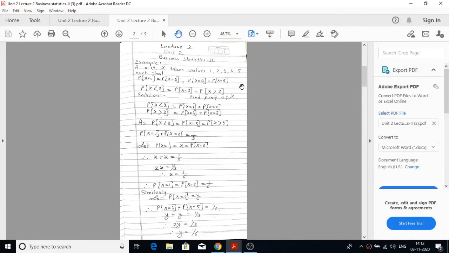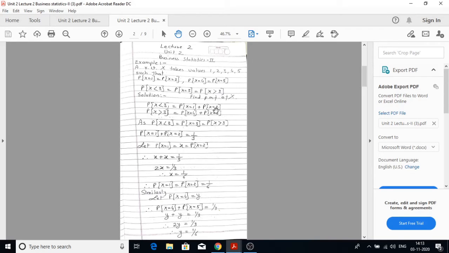See the next example. Random variable x takes values 1, 2, 3, 4 and 5 such that probability x is equal to 1 is equal to probability x is equal to 2. Probability x is equal to 4 is equal to probability x is equal to 5. Probability x less than 3 is equal to probability x is equal to 3 is equal to probability x greater than 3. Find the probability mass function of x.